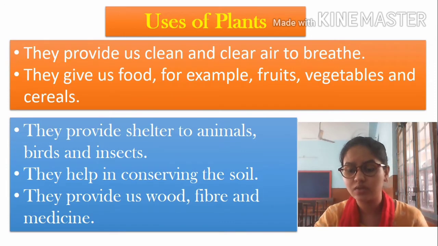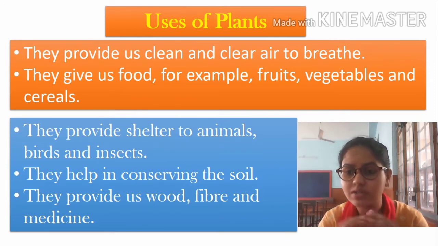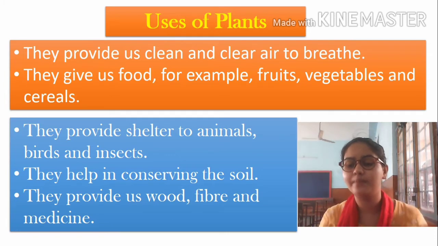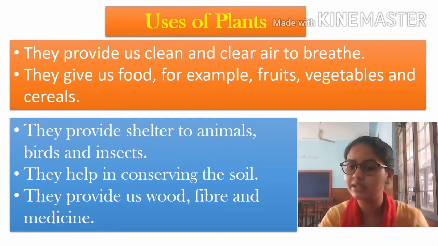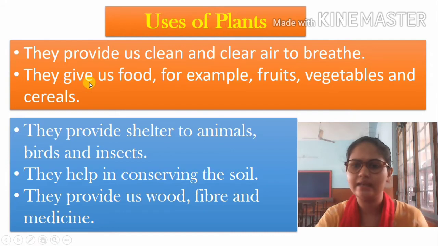In the revision we just have to clear our concepts about the chapters, because the objective type questions are all based on your chapter. You have to learn it carefully, because I can ask anything. I can ask what they provide to us.